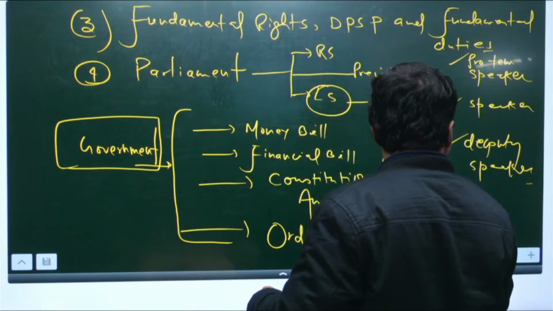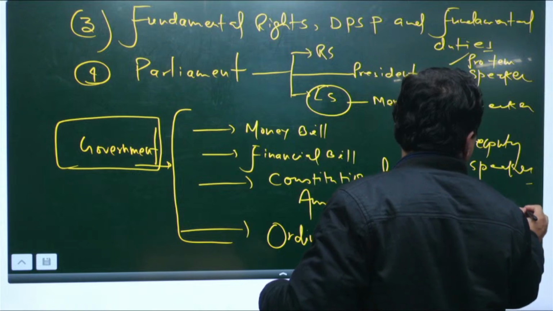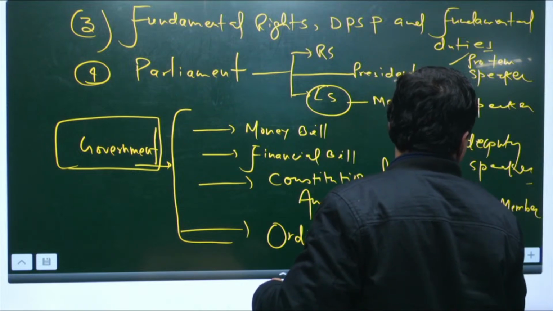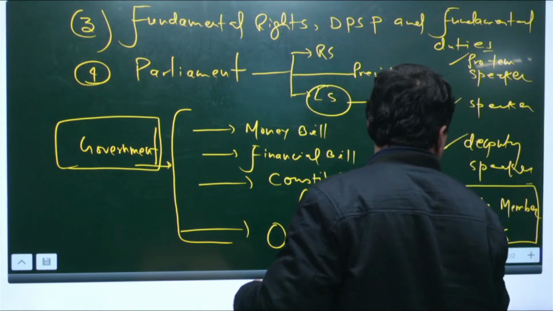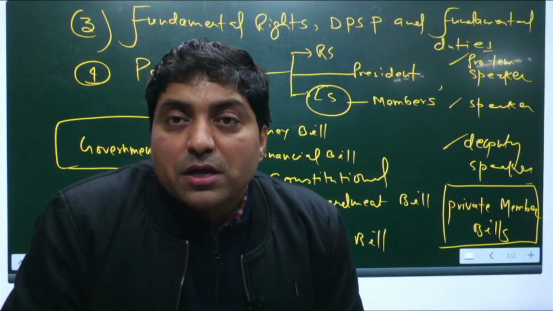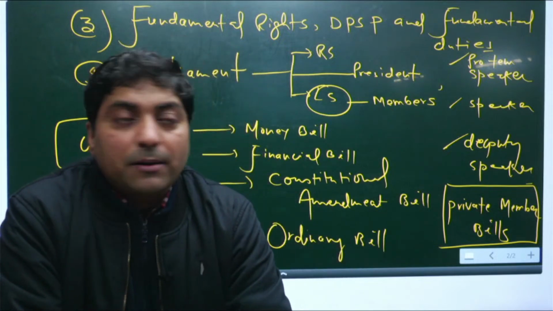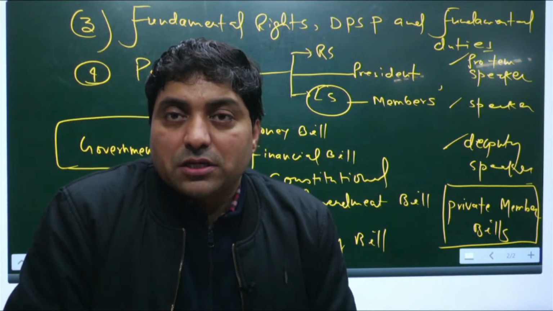One should actually focus on this, right. What is a private member bill? What are the provisions regarding private member bills, right?